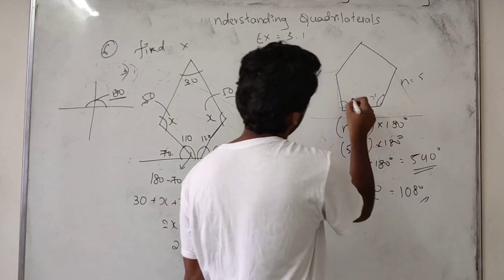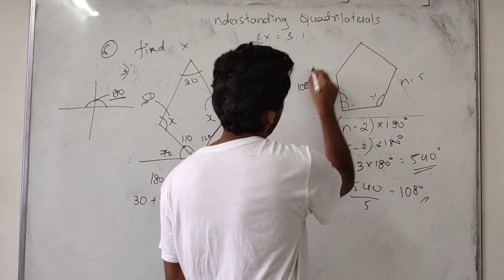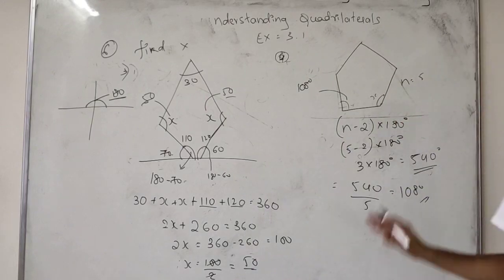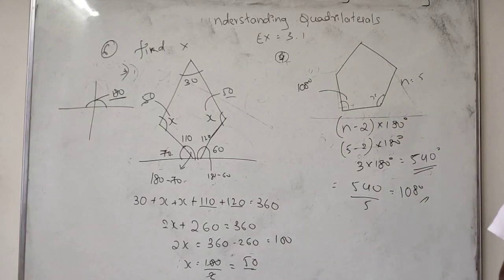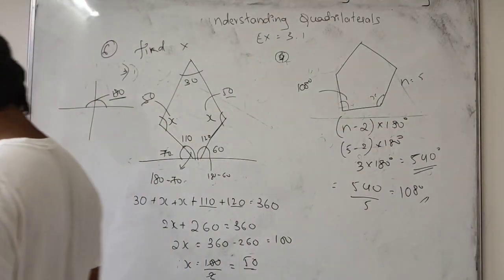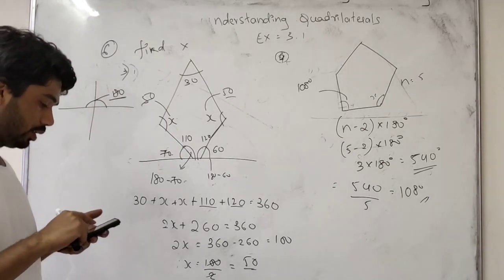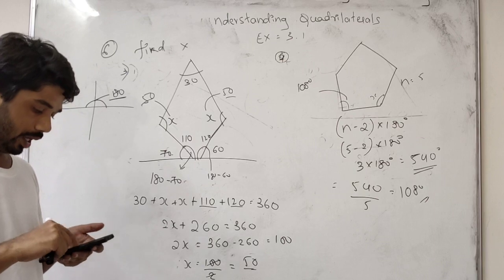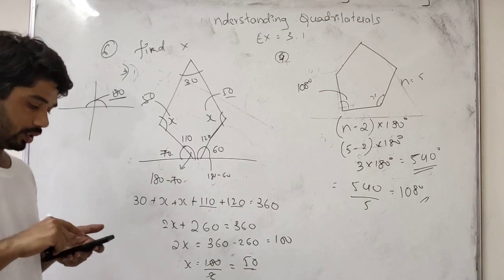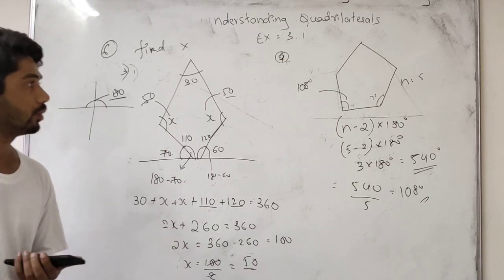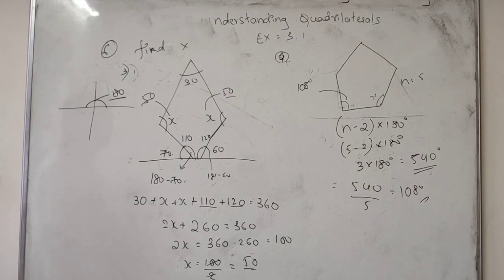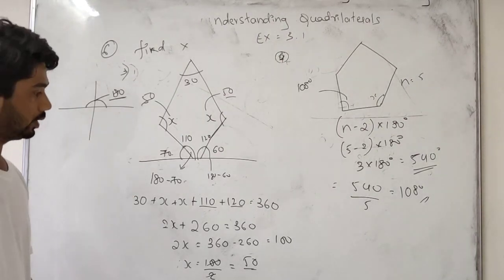In this way you have to solve. So x value will be 180. The whole will be divided into 180. In this way you have to solve it. Okay, students? Okay, students, note it down. The last problem is the seventh problem. That also is of this type only. There are 2 questions, I will solve it. Okay, it is very easy. Just a calculation matter. Please note it down.